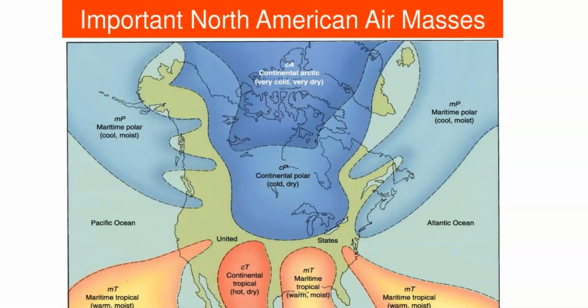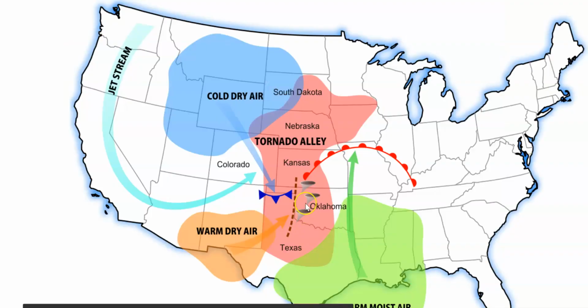All right, North America is very unique. We have land above and below, and we have water on each side. Also above us is cold temperatures, and below us is more tropical temperatures. So this makes our conditions very unique. In the middle of our country, there's an area nicknamed Tornado Alley because more tornadoes form in the United States than all the other countries combined. And it has to do with this unique situation that we're in.